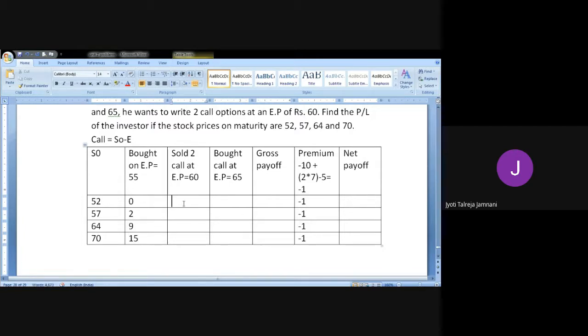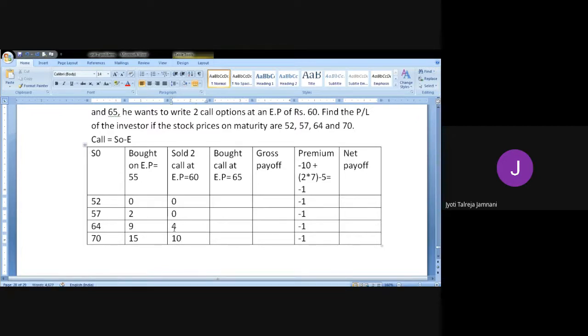Now let's do it for the second. 52 minus 60, there's a loss of 8 rupees, so lapse the option. 57 minus 60, loss of 3 rupees, lapse the option. 64 minus 60, you get 4, and 70 minus 60, you will get 10.